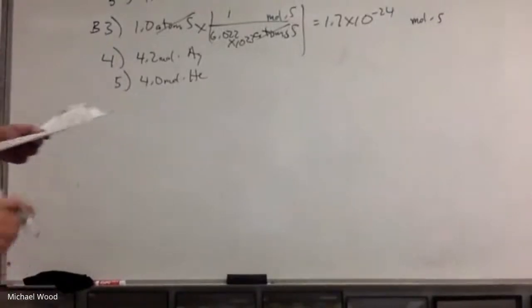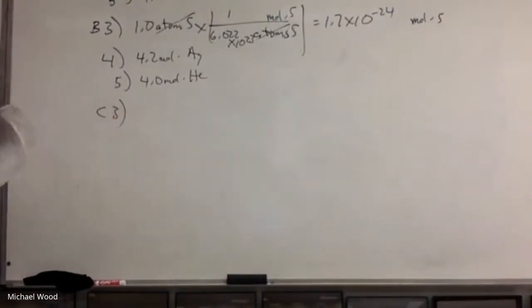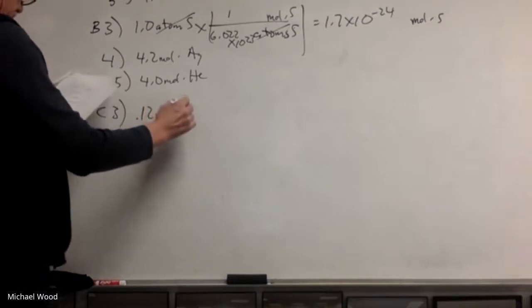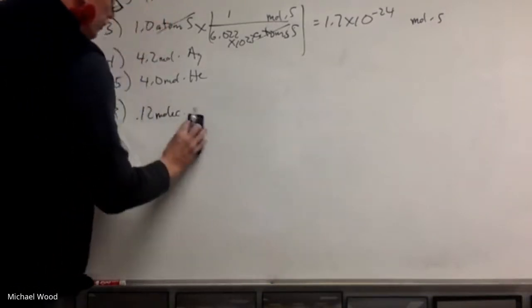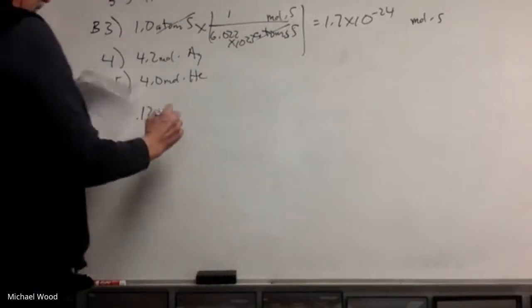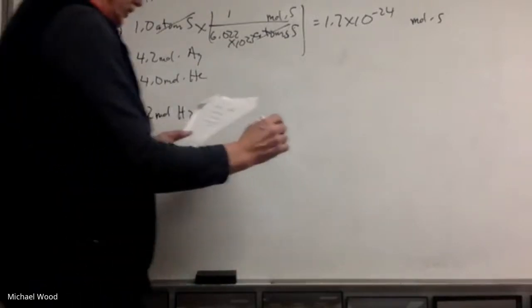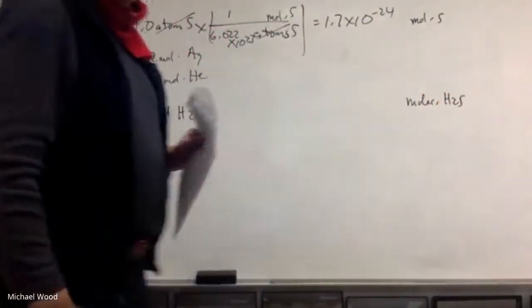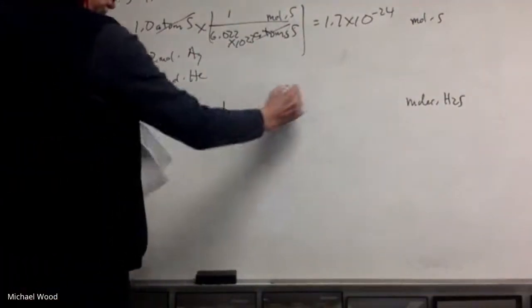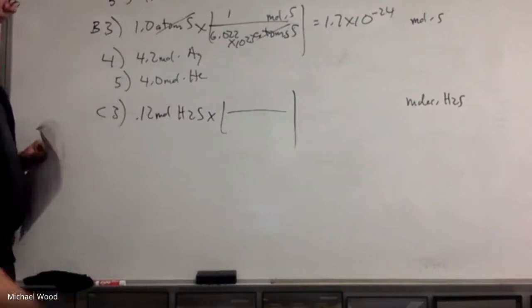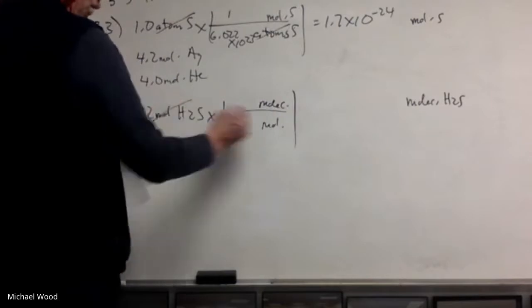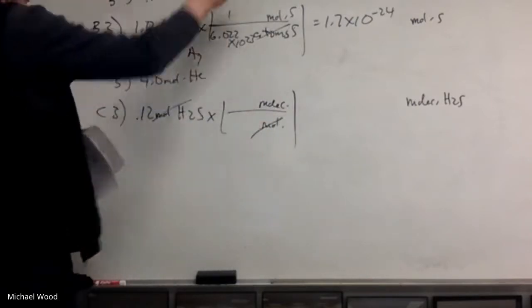Okay, section C, number 3. So we did all the 1s and 2s. So number 3, converting moles to molecules. So I start with 0.12 moles of H2S, and I want to convert this to molecules. So there's my setup. Okay, so I'm going to put moles on the bottom, molecules on top. That way moles cancel out. Again, whatever unit I start with goes on the bottom.